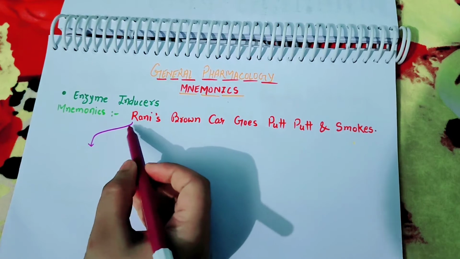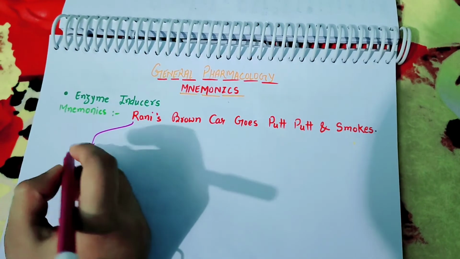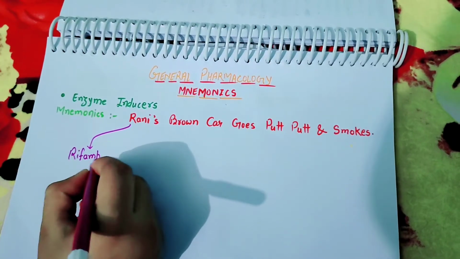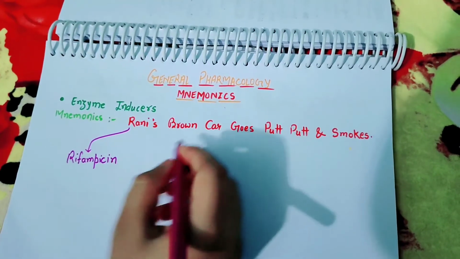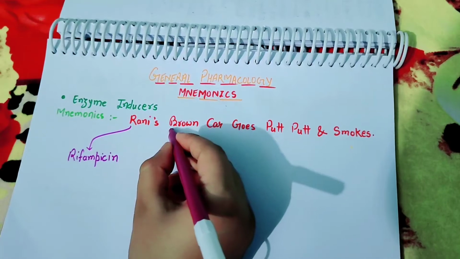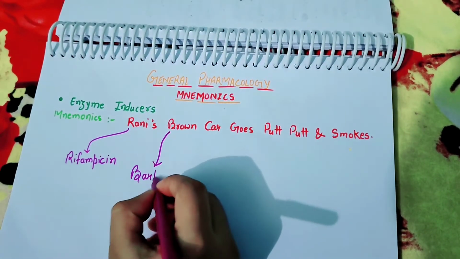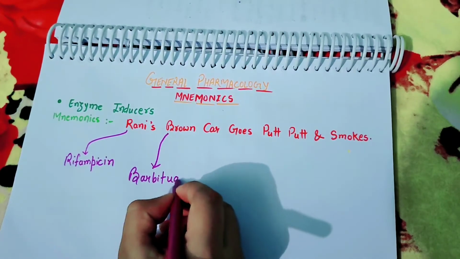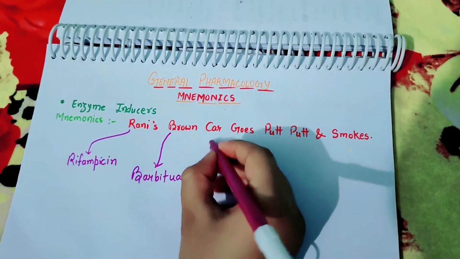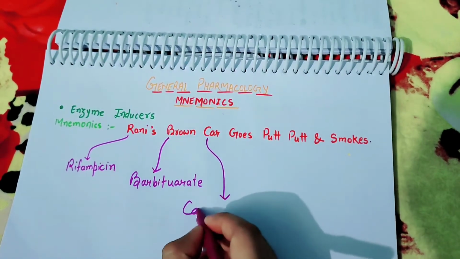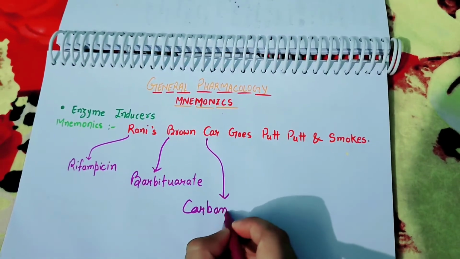Here, in Rani, R stands for rifampicin, which is an anti-tubercular drug. In Brown, B stands for barbiturate. In Car, C stands for carbamazepine.